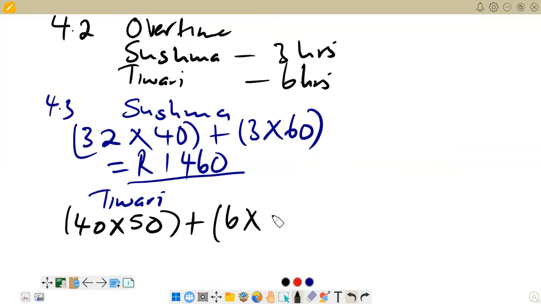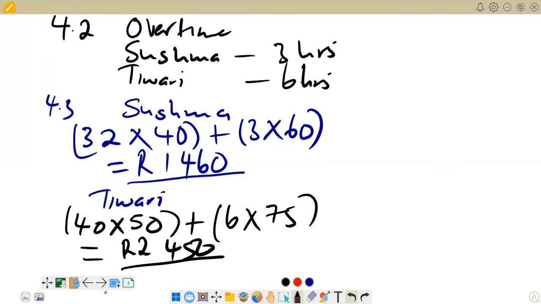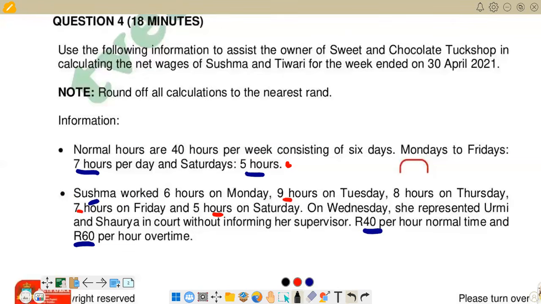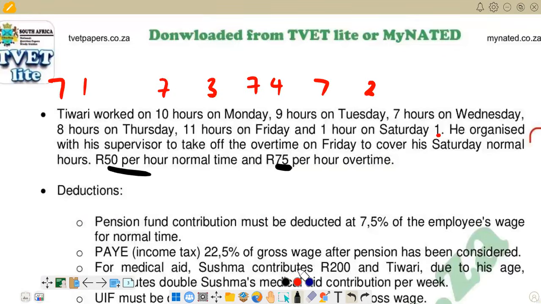So here we put it in brackets. And then obviously you put it in a calculator, you punch in the figures, 40 times 50, the answer that you get, you add to the answer that you are going to get if you multiply 6 times 75. Then there, to get the gross wage now, you are going to get 2,450. 2,450, that's what we have in terms of Tiwari. So this is 4.3.